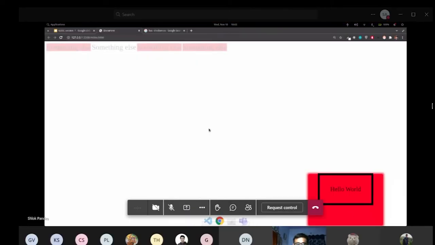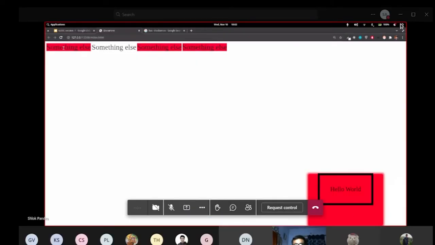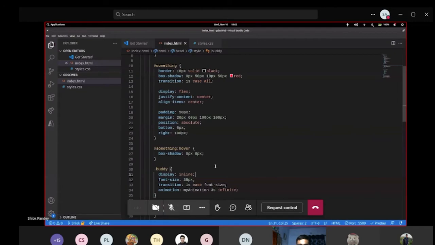Let's see what happens. All these four things are coming on the same line, and you can see the size of the inner element is getting occupied. All the width and everything is gone now. That is because we are using display inline.